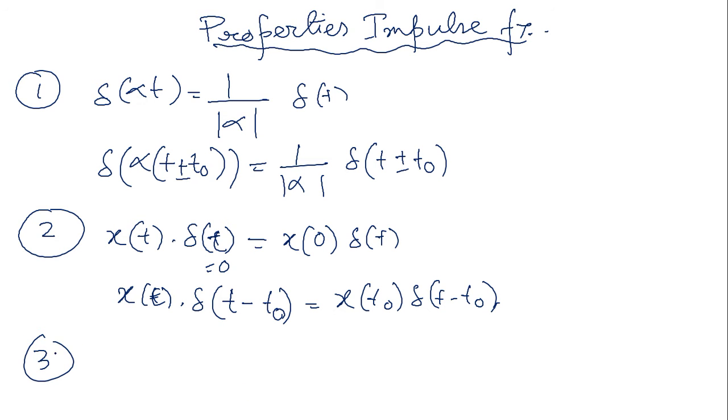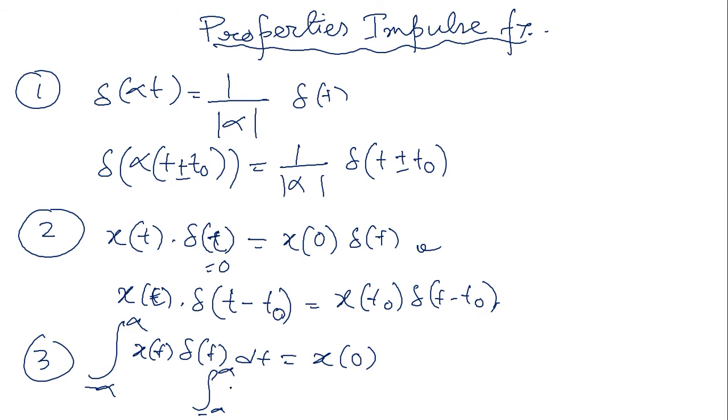And the third property is integration. If I integrate the impulse function from minus infinity to infinity, x of t delta t dt, that is x of 0, because the impulse is at t equals 0. It will be clearer when we solve problems. With the shifted impulse, delta t minus t naught dt, in that case we get x of t naught. These are three important properties of the impulse function.